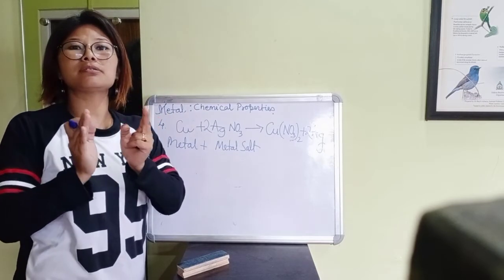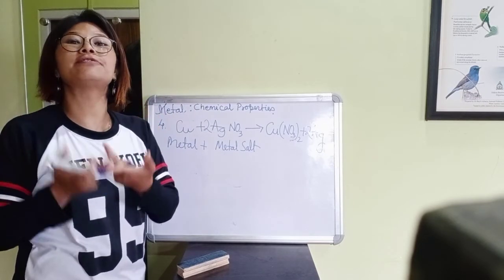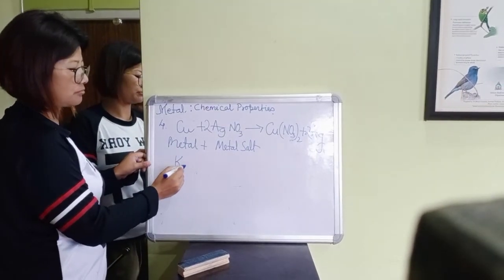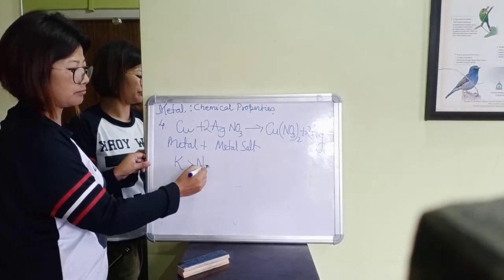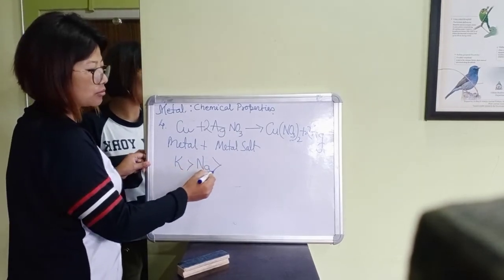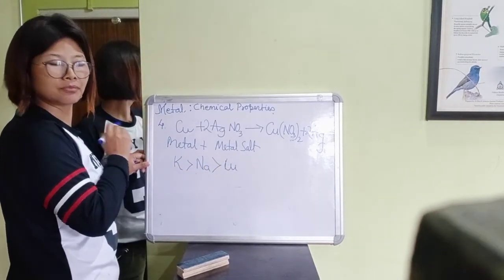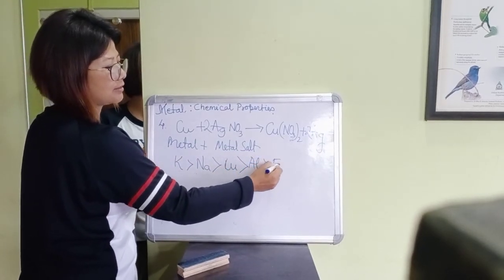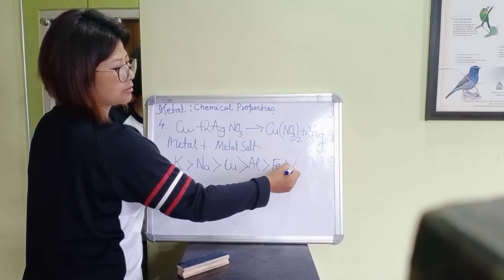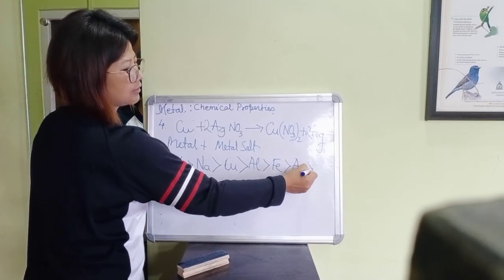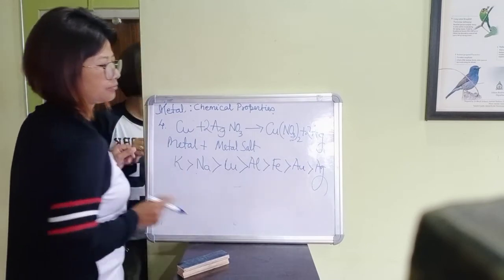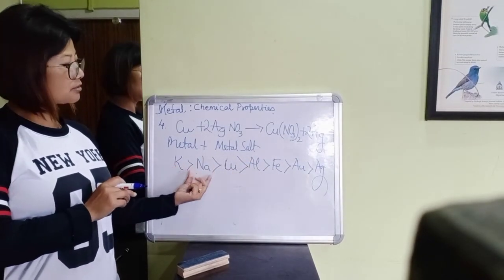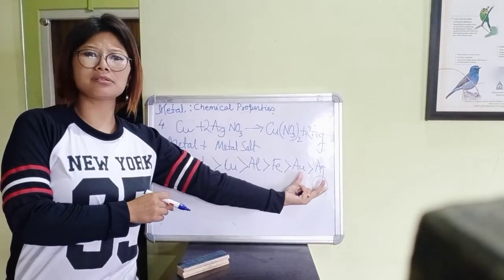So we can say potassium is more reactive than sodium, sodium is more reactive than copper, and copper is more reactive than aluminium, iron, silver and gold. Some metals are very reactive and some are not reactive.